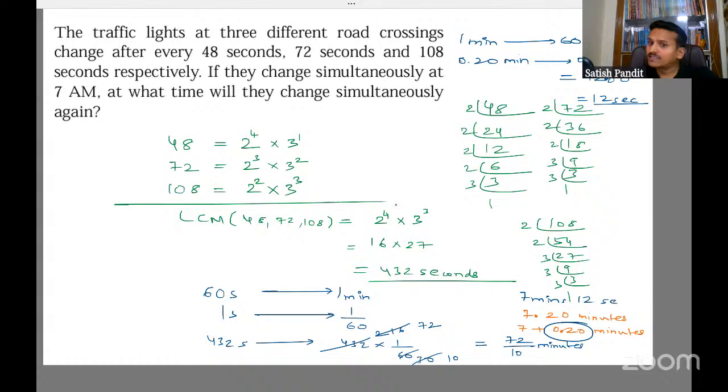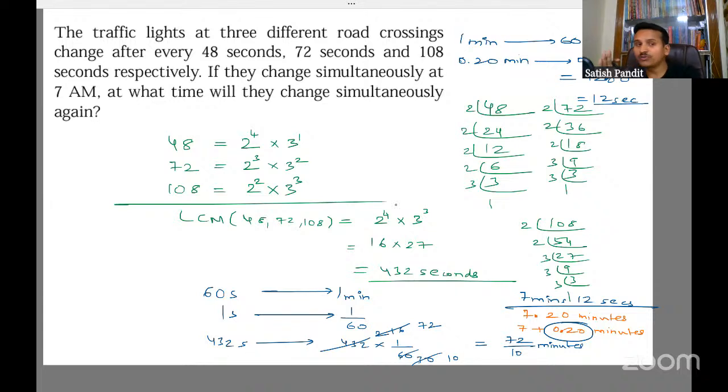So whatever answer I have got, 7.20 minutes is basically 7 minutes and 12 seconds. Okay. So the traffic lights will change simultaneously again. Like at 7 minutes, 12 seconds. Okay.